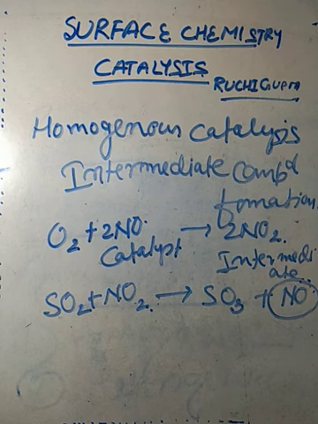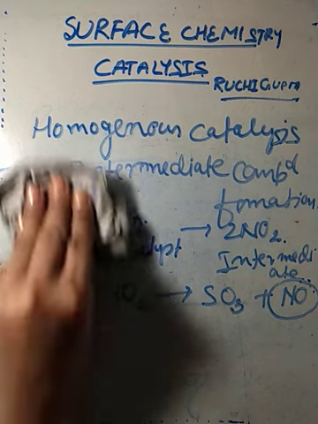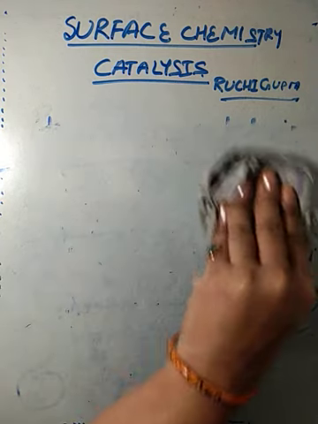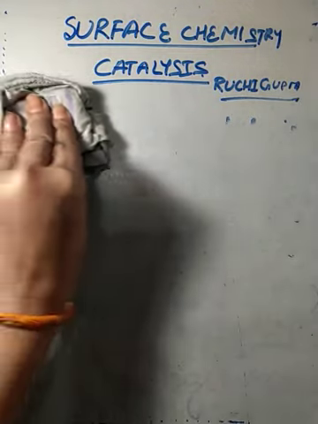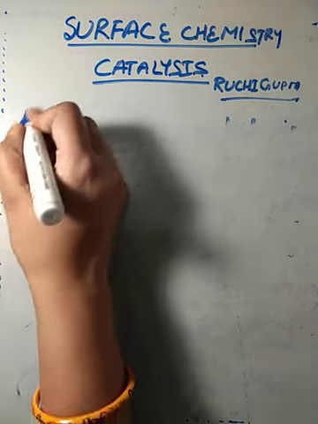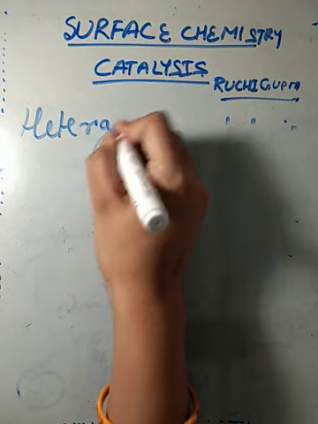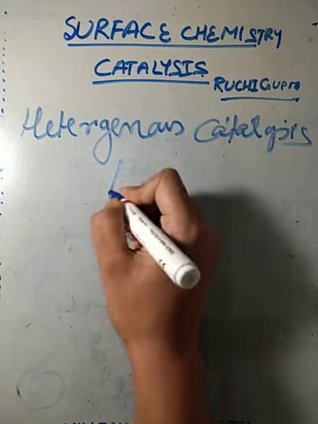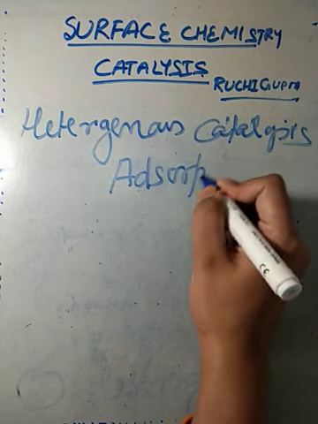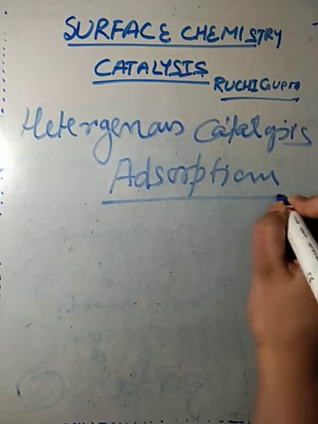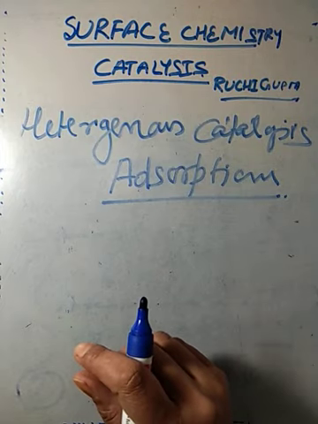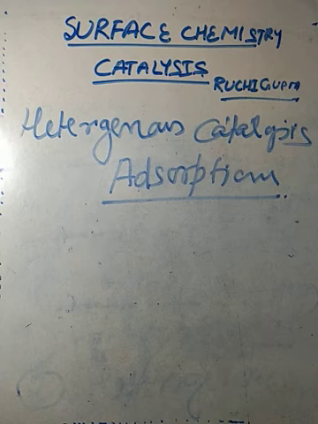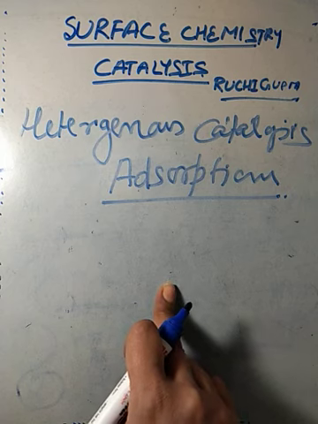Now to explain the heterogeneous catalysis, we have to study adsorption theory. Heterogeneous catalysis, adsorption theory. According to this theory, it is said that catalysts have free valencies on which the reactants attach.